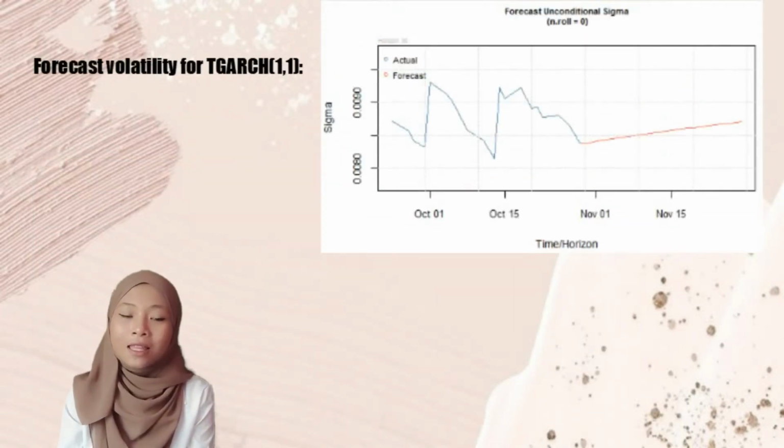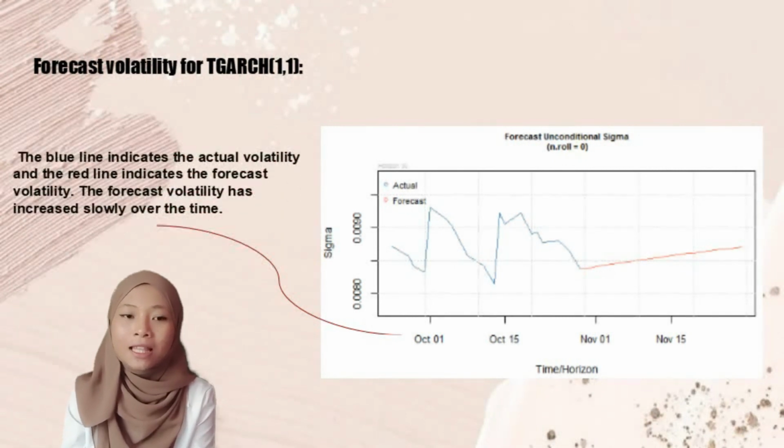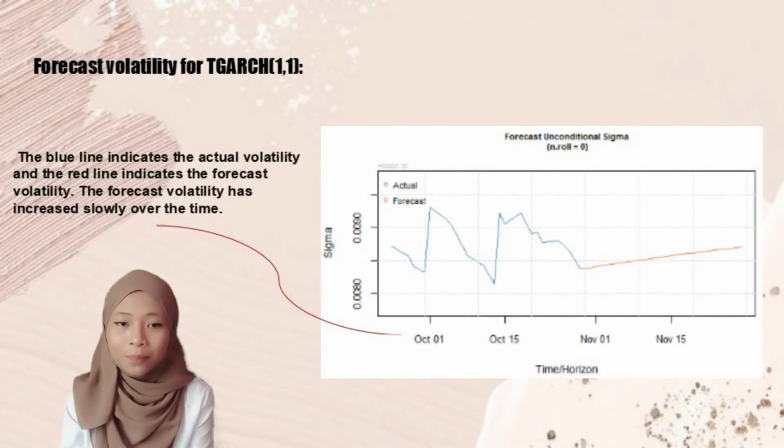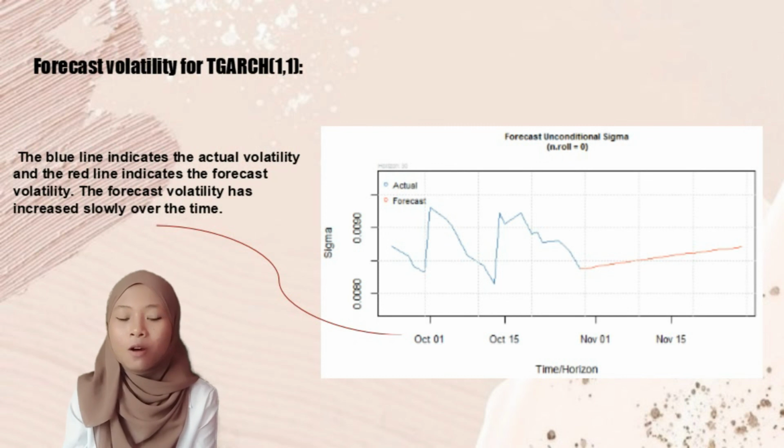Based on the result, the blue line indicates the actual volatility and the red line indicates the forecast volatility. The forecast volatility has increased slowly over time.